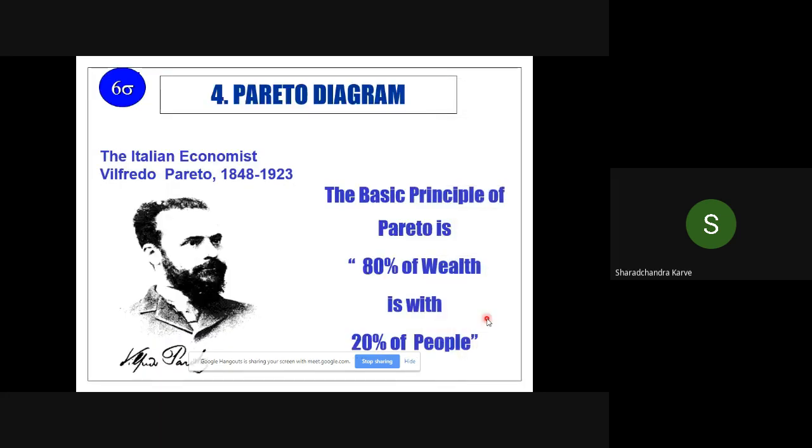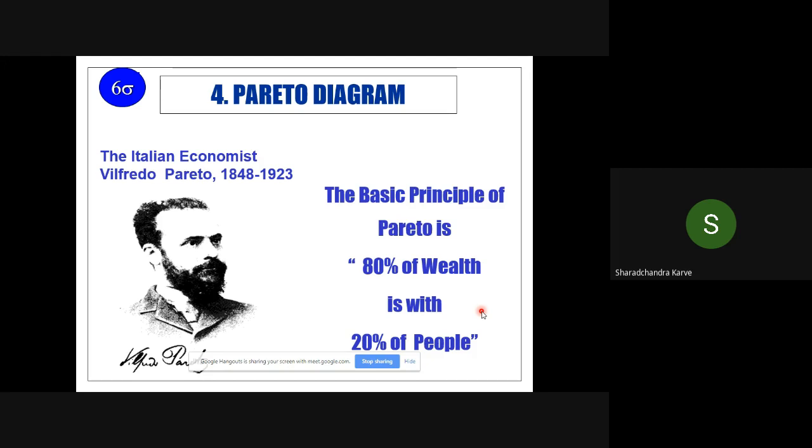The next tool is the Pareto diagram. The Pareto diagram is a basic economic principle stated by Vilfredo Pareto. The economic principle was that 80% of the wealth is with 20% of the people. He died in 1923, but his principle still holds true even today.